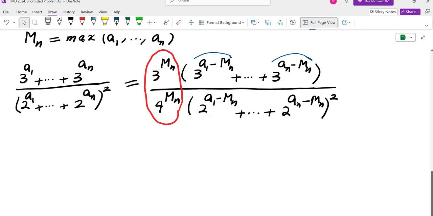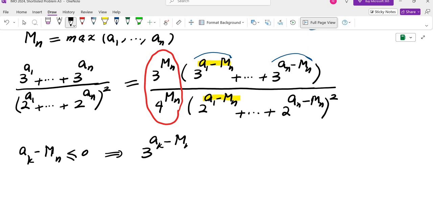I do know that in this sequence, these exponents for the corresponding terms are the same. And each of these ak minus mn is less than or equal to 0. So that means 3 to the power of ak minus m sub n is in fact less than or equal to 2 to the power of ak minus m sub n. What does it mean?